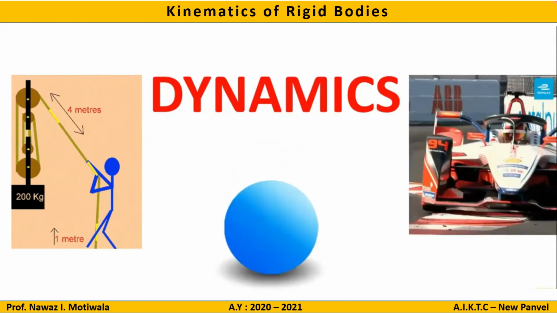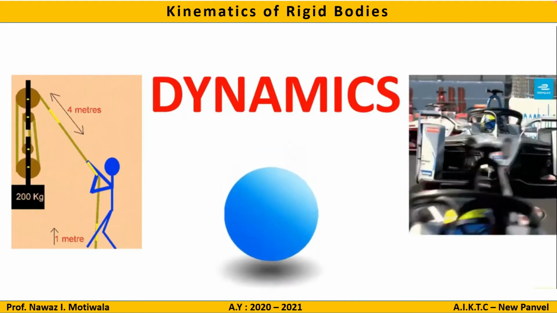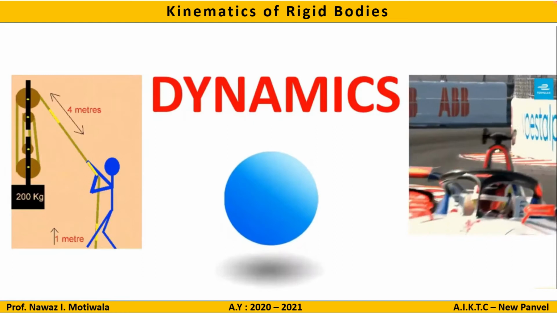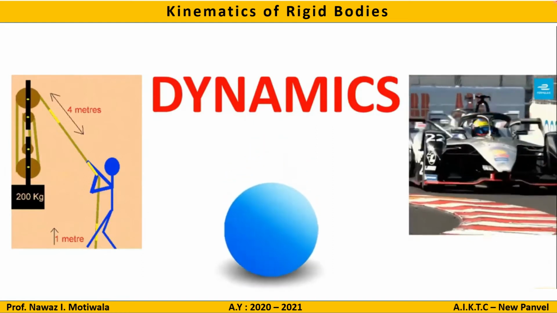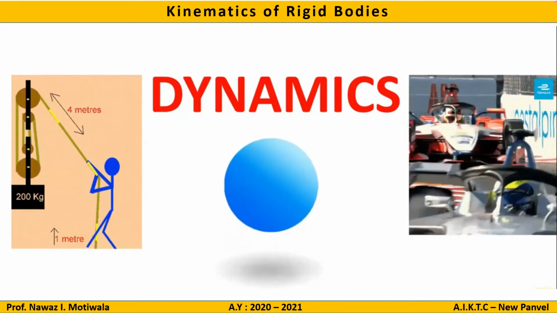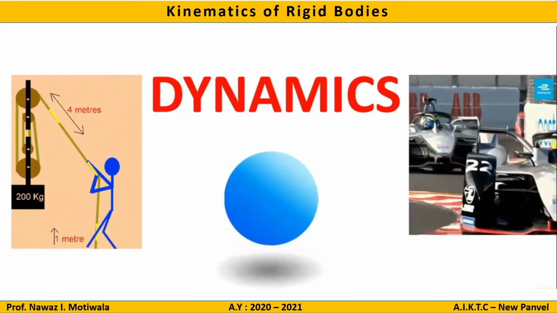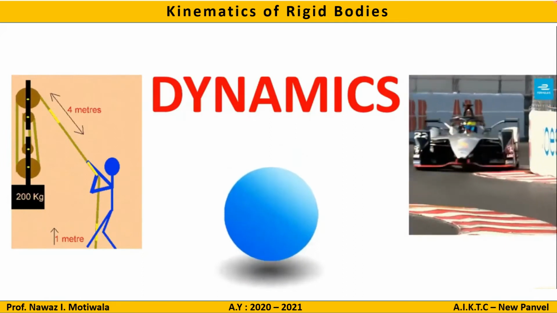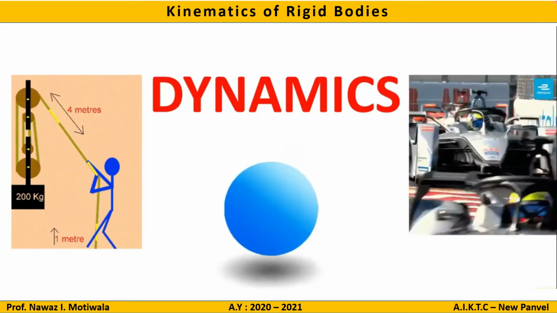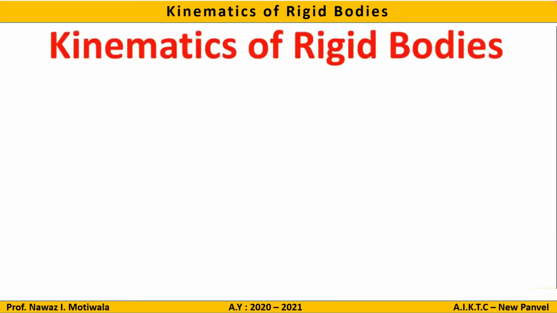The weightage of this entire part of dynamics is 36 marks out of 80 in your end SEM examination as far as Mumbai University is concerned. So out of 80 marks, 36 marks have been allotted to dynamics. So with this brief information, let us now start our first topic in dynamics, that is kinematics of rigid bodies. Hope you all are geared up to learn something new.